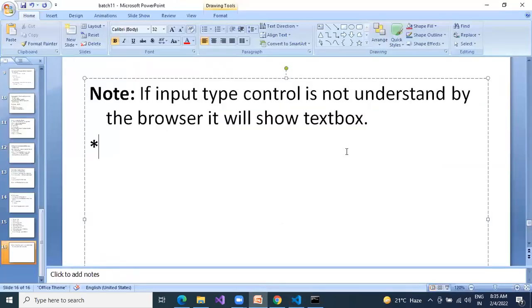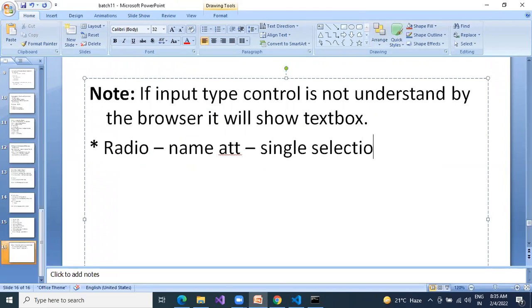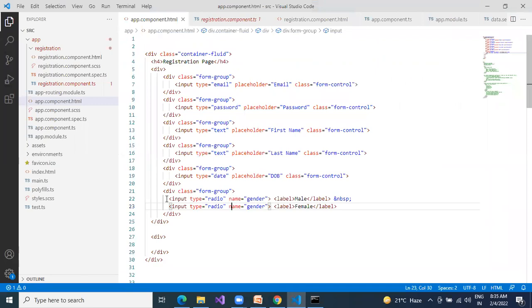So the name should be the same wherever you want a single selection. For the single selection, either male or female, you need to decorate with the same name property.